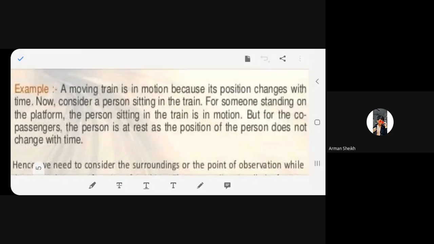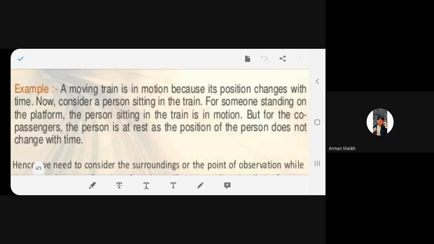Is it clear? The train is moving because it changes its position with time. Now you are sitting in the train. Now, if someone is, for example, it's me, I'm on the platform, what I find is that the train is moving. You are moving in the train. Am I right? Yes, ma'am. You understood? All of you, please participate.